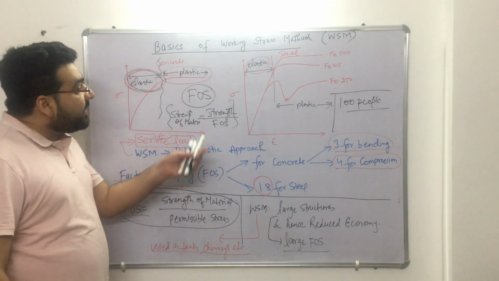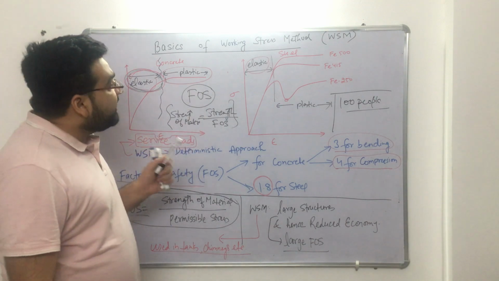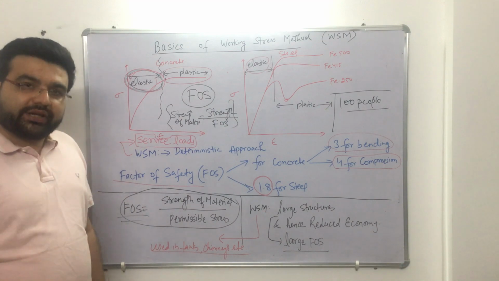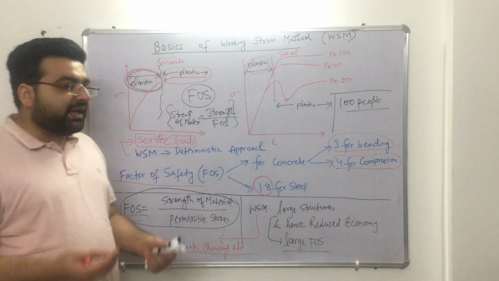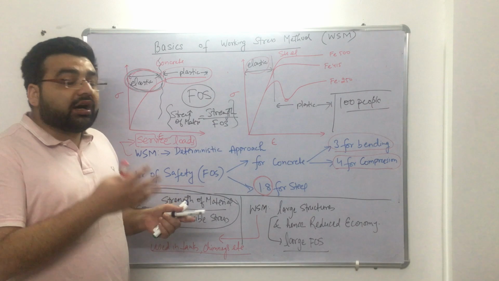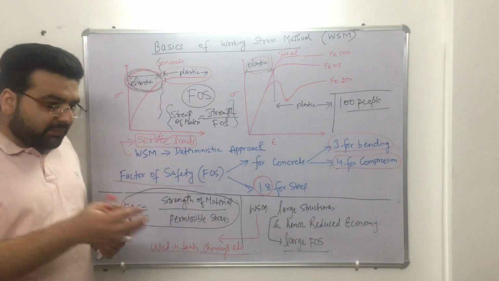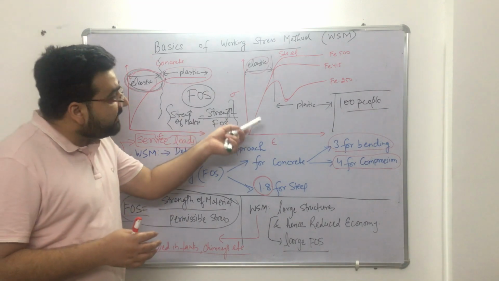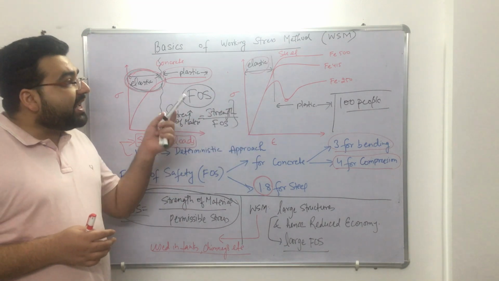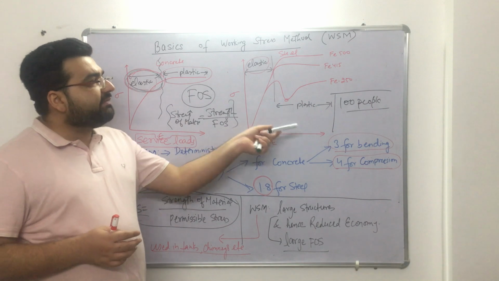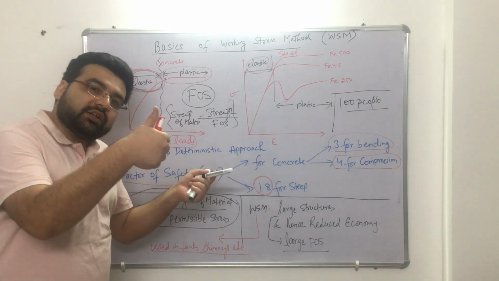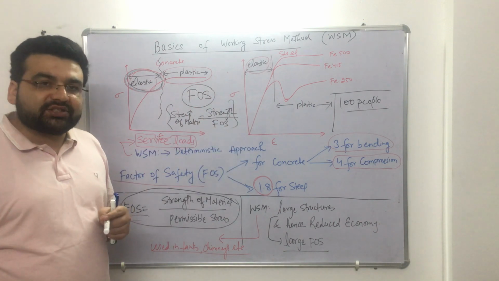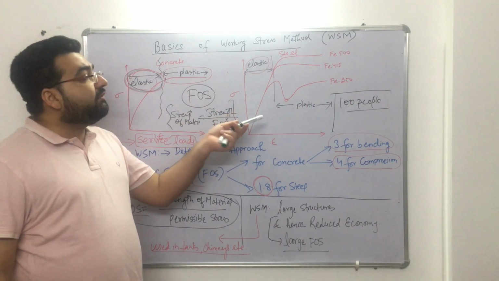The second thing is why we are not using it. In working stress method, we are not actually taking the effect of earthquake. Because nowadays you know that, for example, I am in Delhi, so it's an earthquake 4 zone, right? So you must have seen that nowadays a lot of earthquakes are coming in the Delhi NCR area, okay? So as far as the working stress method is concerned, it has not taken into account the effect of earthquake as well as wind also, right? So it has not taken the effect of all these things. It has not taken the effect of vibrations also.